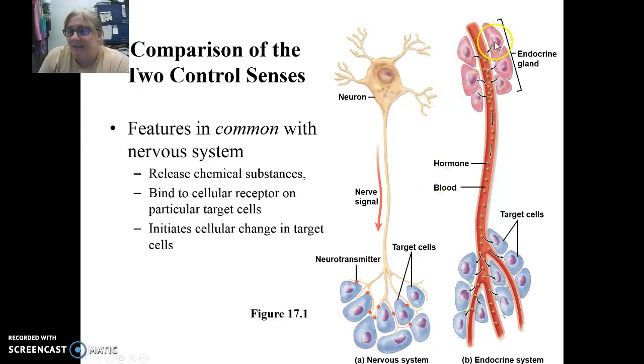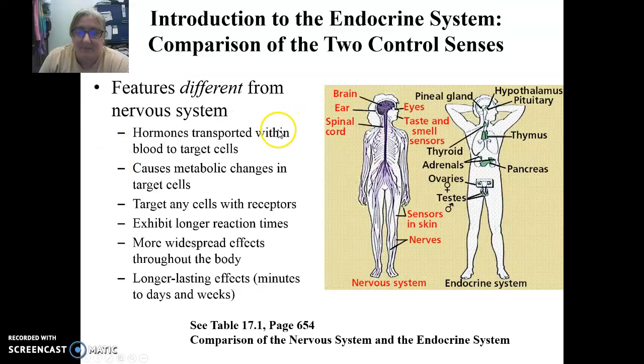Endocrine glands secrete endocrine hormones into the blood, and then the blood circulates the hormone to all of their target cells. There are a lot of differences as well.